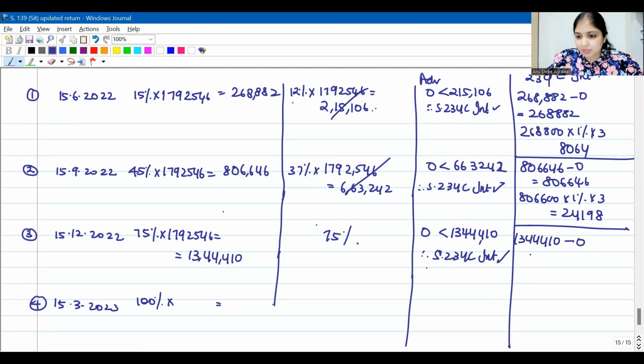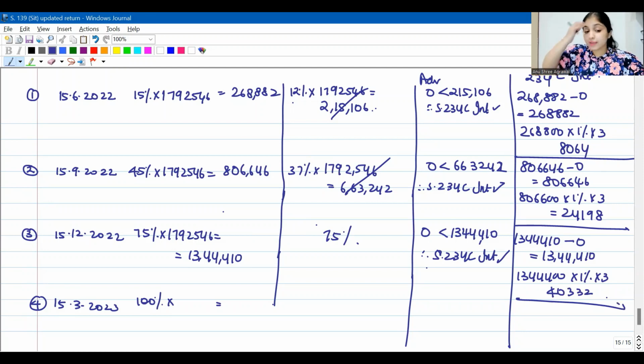13,44,410. How much you paid? Nothing. So what is the balance? 13,44,410 after rounding off to the earlier 100, into 1%, into 3. So this is going to be 40,332.